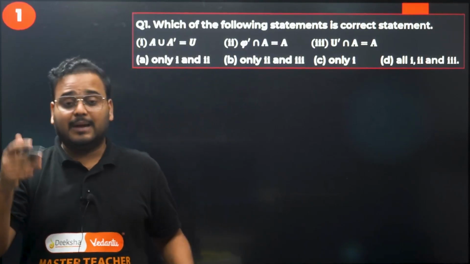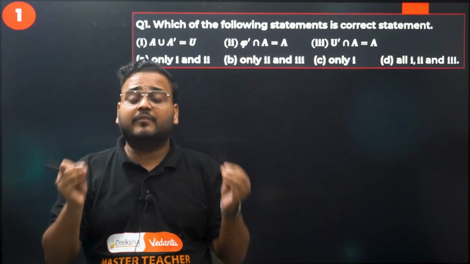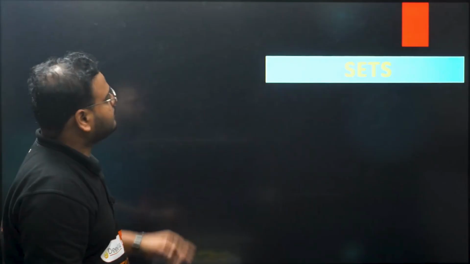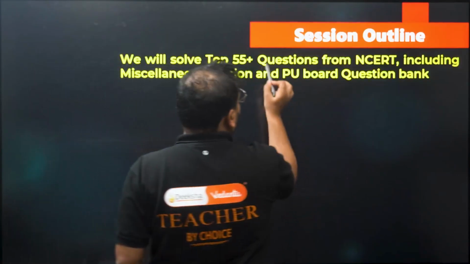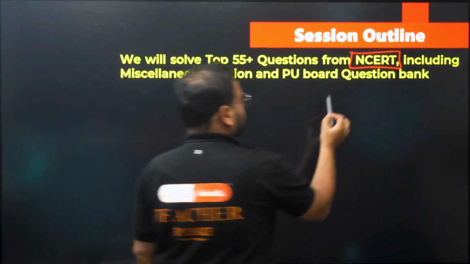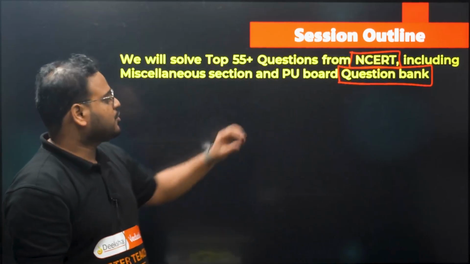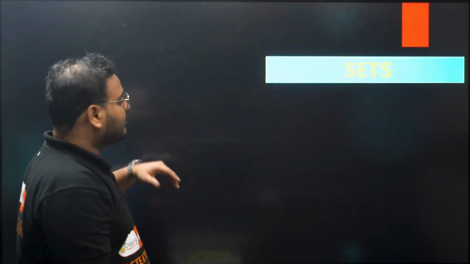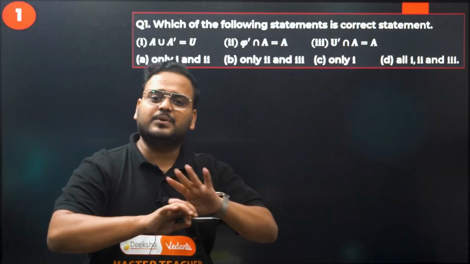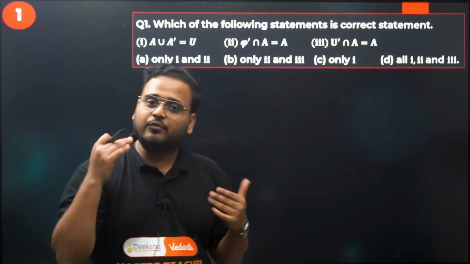Even though I'm not covering all the questions, I'm covering most of them from NCERT and the question bank. I'm covering questions from NCERT and also your PU board question bank, whatever they gave for PU1, remember last year? I picked questions from there. If you have some time, you can solve more questions from NCERT and the question bank. That will be more than enough to get very good marks in FA1. So I picked the best out of them and you will solve it with me.